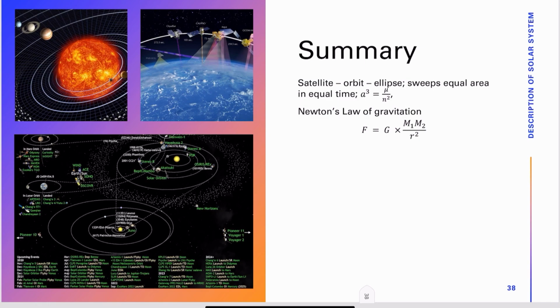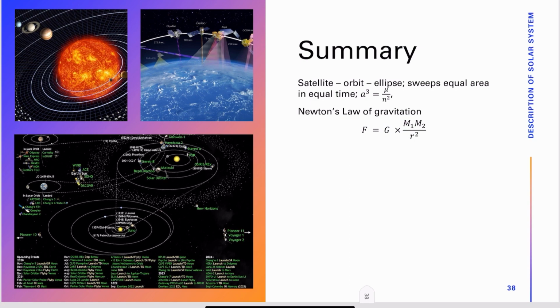So in summary, we have seen that in Kepler's law, the orbit of the secondary object around the primary is an ellipse, and the secondary object sweeps equal area in equal time, which means the secondary object has less kinetic energy at the point far away from the primary, and more kinetic energy at the point very close to the primary. And the third is that the cube of the semi-major axis is proportional to the square of the mean periodic time. That is Kepler's third law.